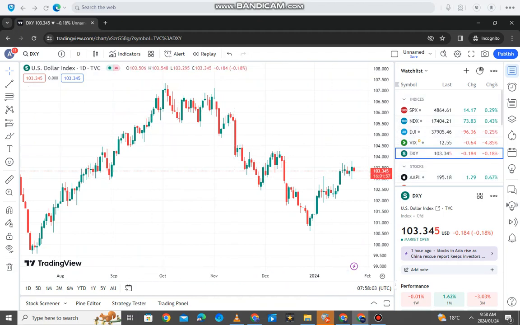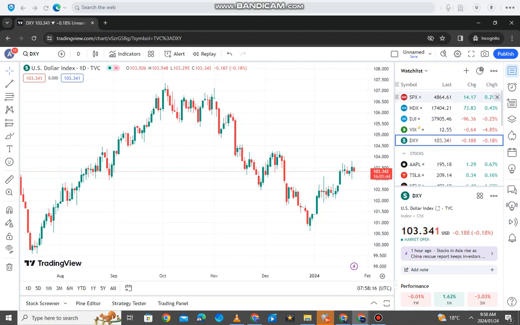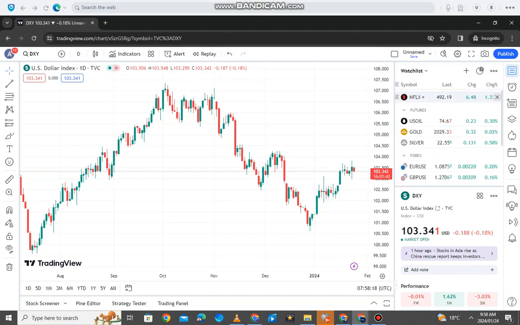Now when we look on the right hand side, there's a lot going on here. We just need to remove a lot of this. I don't trade indices, and if you're still new, I wouldn't recommend indices. They're very heavy, and you won't be able to afford that. So you're just going to click to remove that. Just remove everything here, and then we're going to add the charts that we like, right?